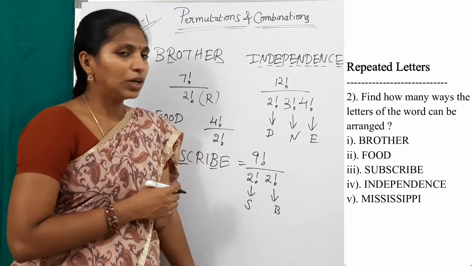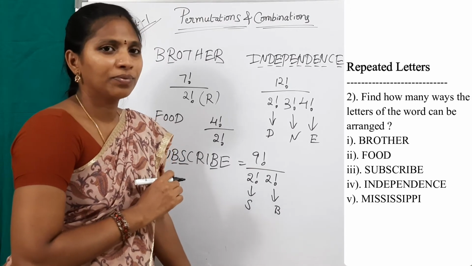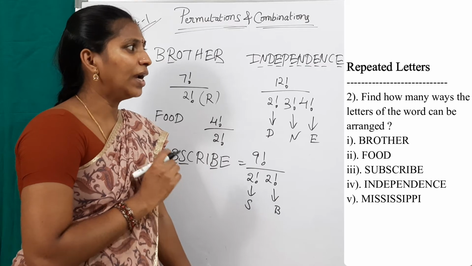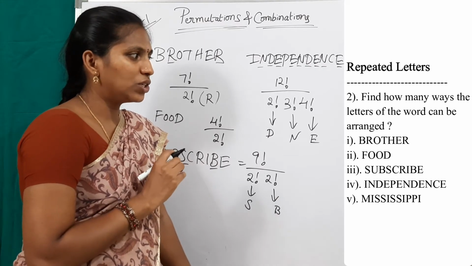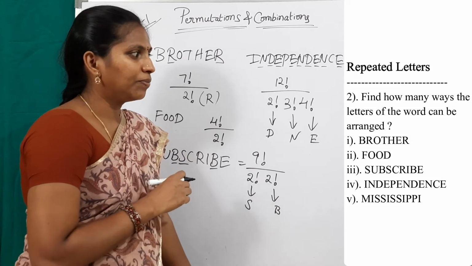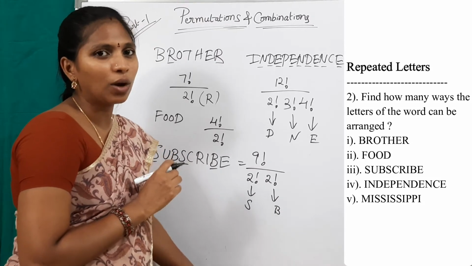Next word is for your practice, and write your answer in the comment section. Mississippi. What is the question? Find how many ways the letters of the word can be arranged. What is the word? Mississippi. In this word also there are repeated letters. Write your answer in the comment section.